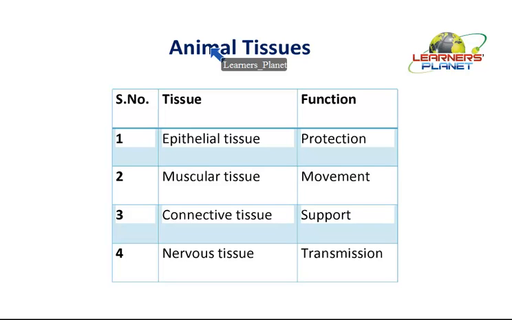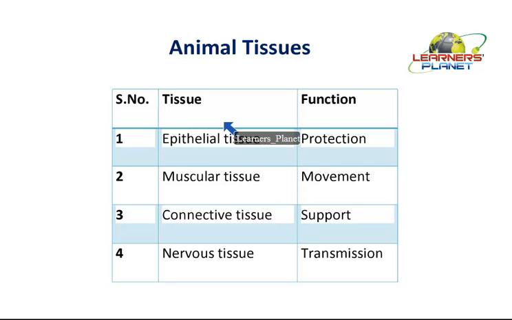Here, the tissues are broadly classified into 4 categories, depending on their function, depending on the structure where they are supporting it. So let us have a brief idea about this. The first class is epithelial tissue. Epithelial tissue is basically forming the outer lining of the animal organs, or different parts of the animals. In the plants, we have studied about a protective layer known as epidermis. Now, in case of animals, this protective layer is generated by the epithelial tissues.